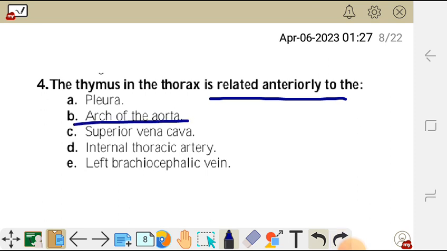The arch of the aorta is in the superior mediastinum. The internal thoracic artery is anterior, so it is related to the thymus anteriorly. So the correct answer is D.